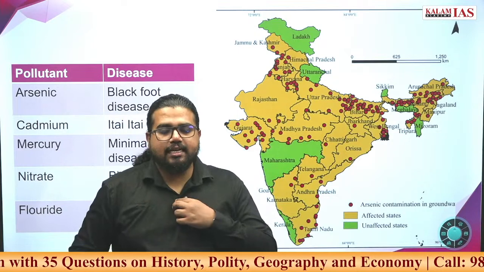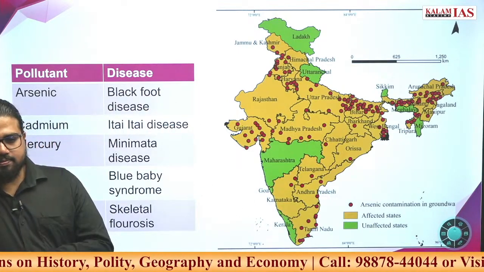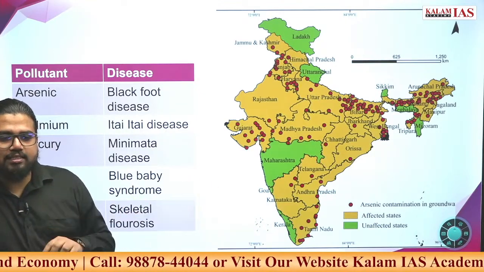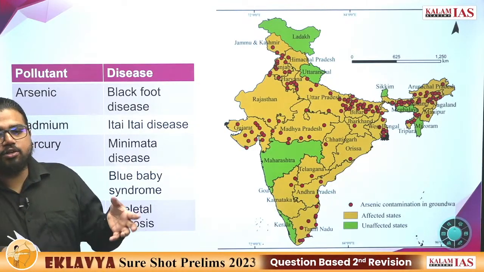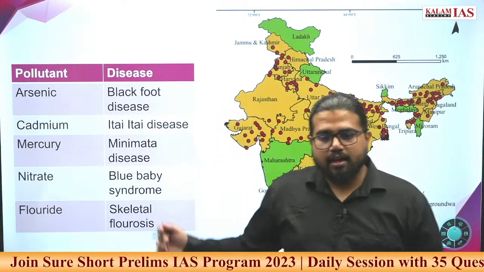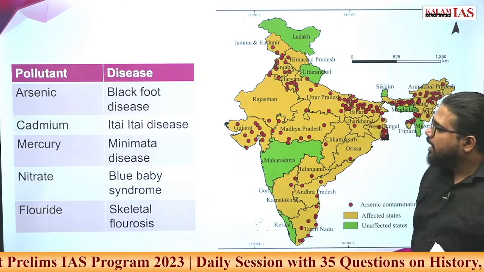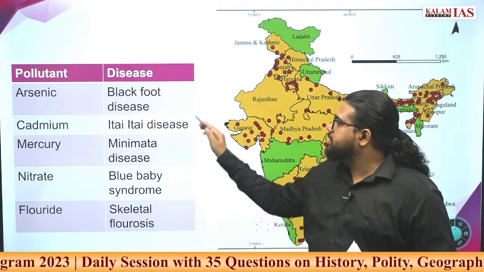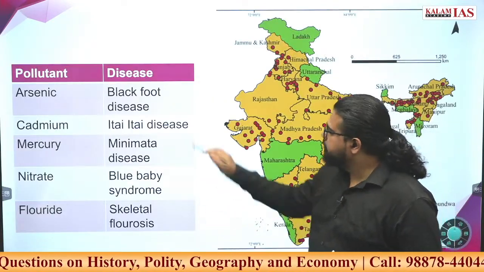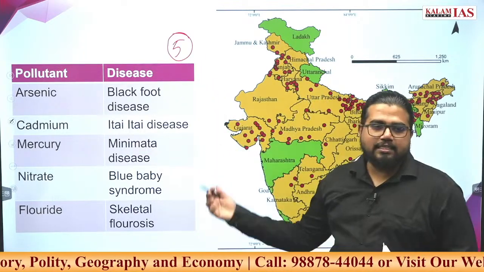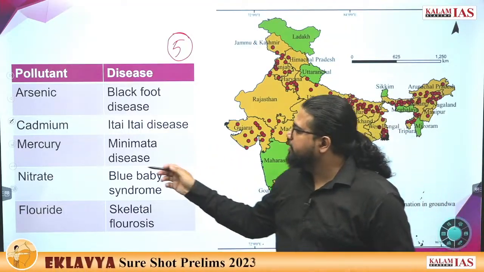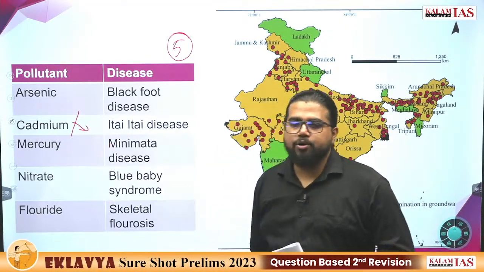How is this groundwater getting arsenic pollution? Mostly it is due to geological reasons. The underlying minerals or rocks have arsenic particles that get leached out by the water, causing the groundwater pollution. At least these five diseases you should be well aware of. The names are based either on famous conventions or you come across these very often. Cadmium, where do you see cadmium pollution?